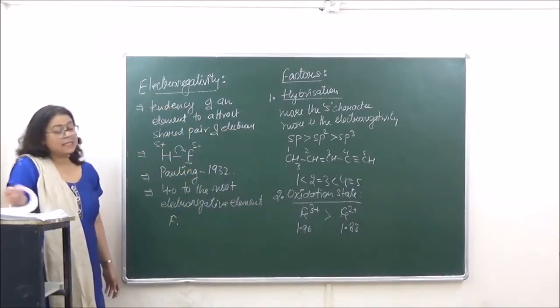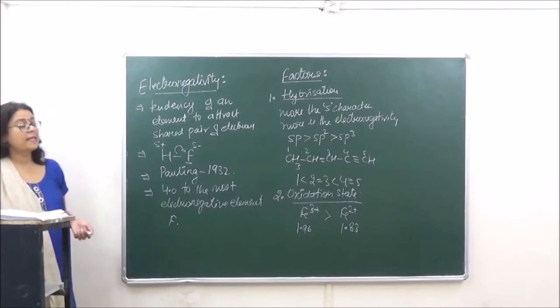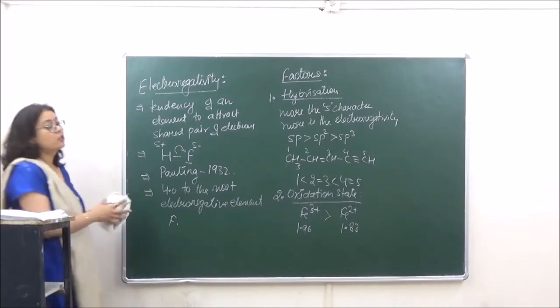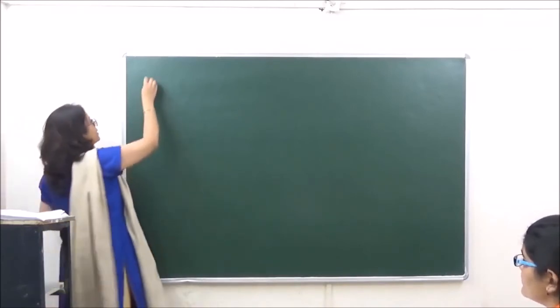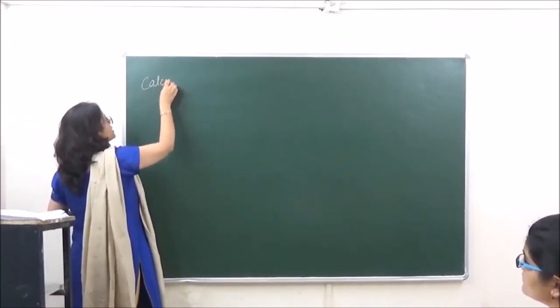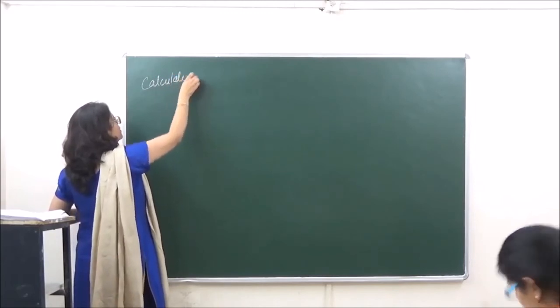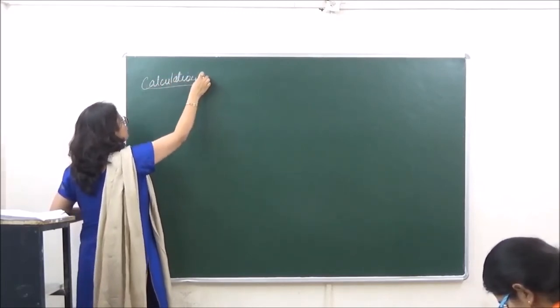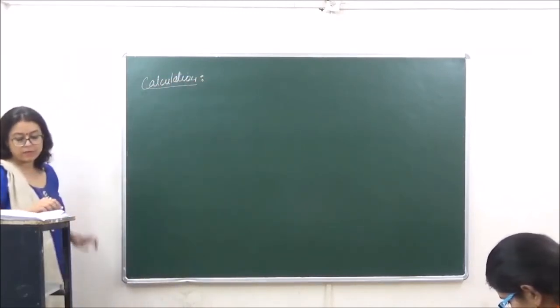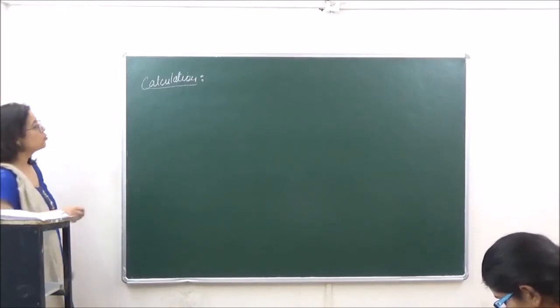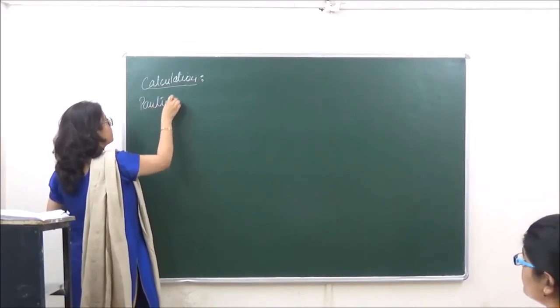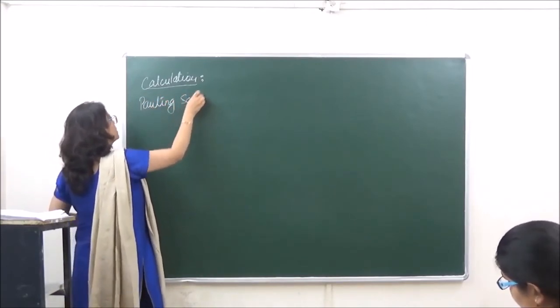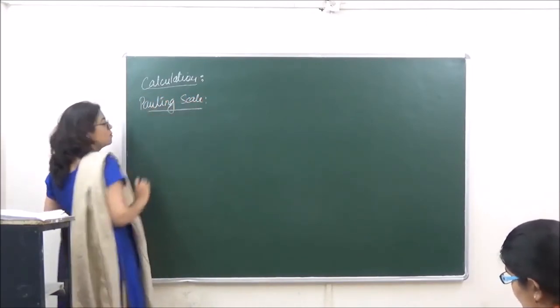Now there's another thing which we need to do over here, that is the measurement of electronegativity. Calculations of electronegativity. There are two scales to calculate the electronegativities. The first one is known as the Pauling scale. What is the Pauling scale?